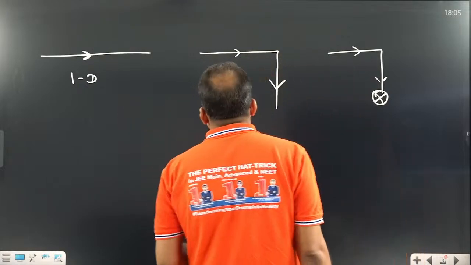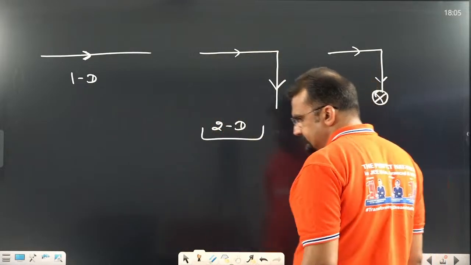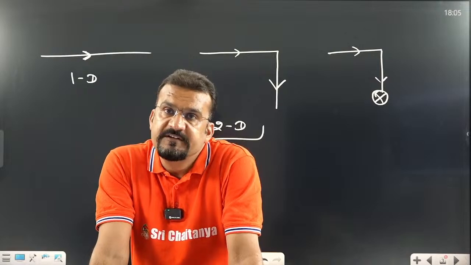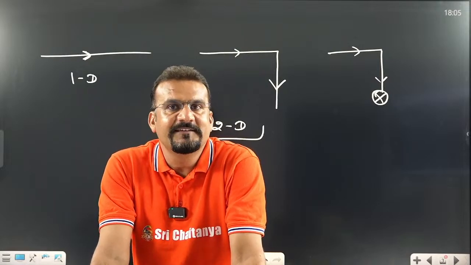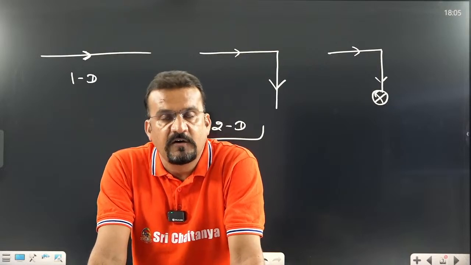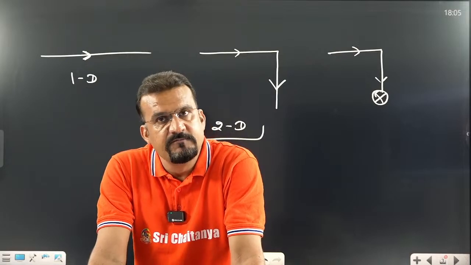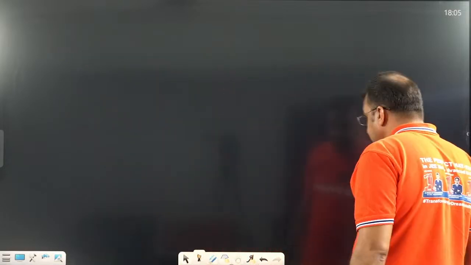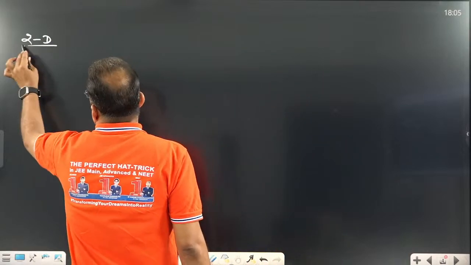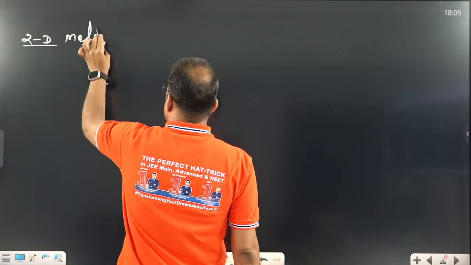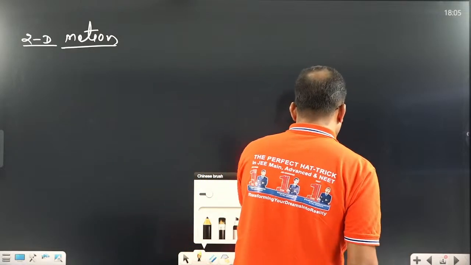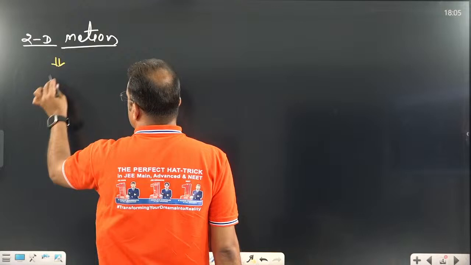1D we already discussed. Let us today have a look at 2D motion. And in 2D motion, in our syllabus, two interesting motions are there. One is circular motion and the second one is projectile motion. So let us first discuss projectile motion, the very important part. Okay, are you ready? So I am going to tell you in 2D motion, so that you can get a clear idea. We are going to discuss one specific motion, very, very important, that is projectile motion.